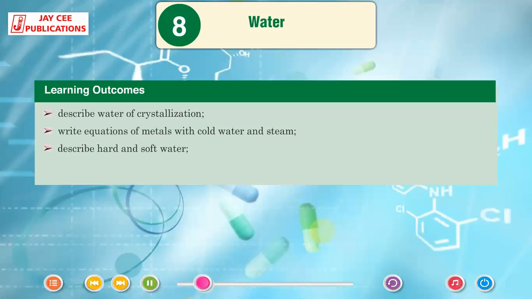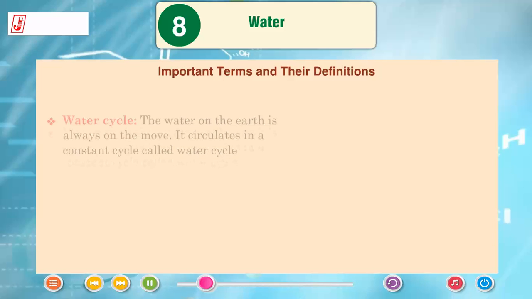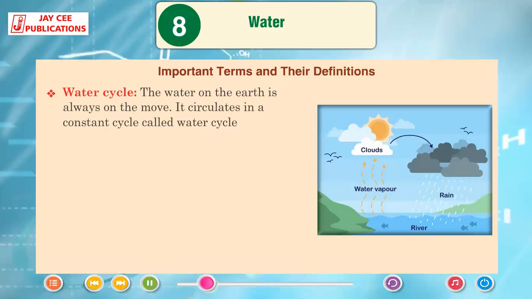Describe hard and soft water. Discuss the different methods of softening of water. Important terms and their definitions. Water cycle. The water on the earth is always on the move. It circulates in a constant cycle called water cycle.